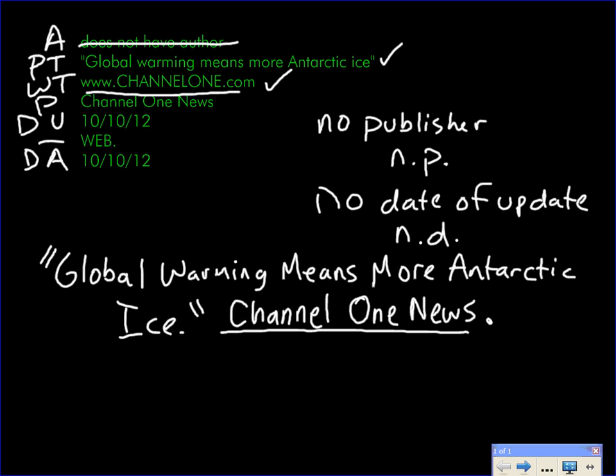You've got Channel 1 entries, right? What's the publisher of Channel 1? Allie. Channel 1 LLC. Very good, Channel 1 LLC. So your publisher, Jacob, is actually Channel 1 LLC. How do we find that? In the bottom of the main page. So if we were to, and I'm not going to scroll back, but if we were to look at the bottom of the main page, we'd see Channel 1 LLC.